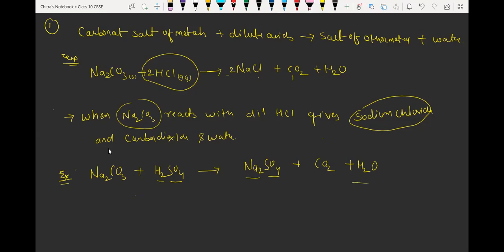Okay, so for this reaction you can write the description also, like we have already gone through in the first reaction. So what will be the description for the reaction? When sodium carbonate reacts with sulfuric acid, it gives sodium sulfate, carbon dioxide, and water.